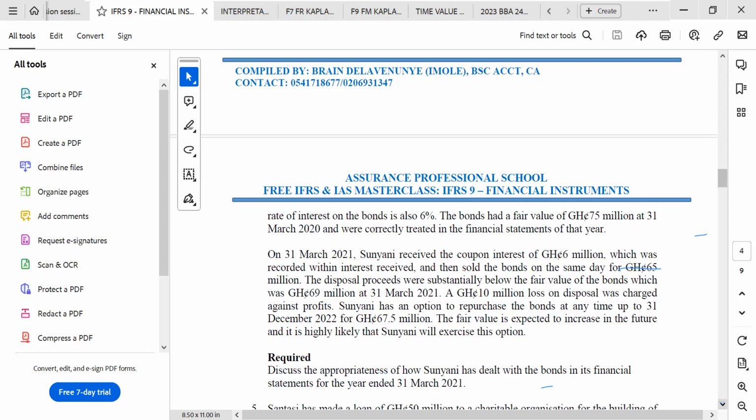Sunyani has an option to repurchase the bond at any time up to 31st December 2022 for 67.5 million. The fair value is expected to increase in the future, and it is highly likely that Sunyani will exercise this option. Discuss the appropriateness of how Sunyani dealt with the bonds in its financial statement for the year ended 31st March 2021.